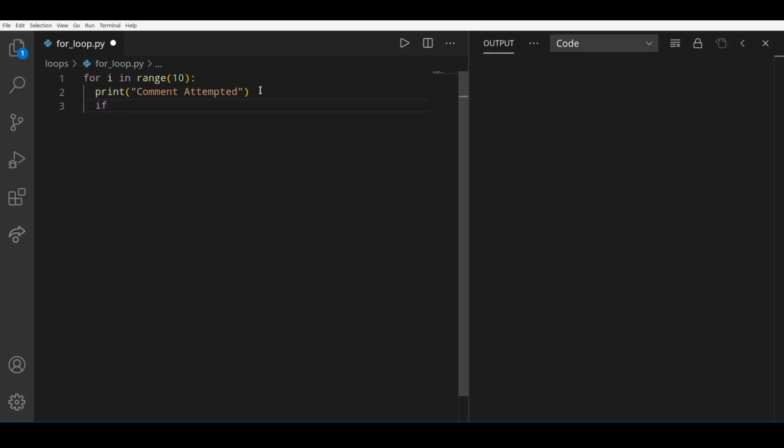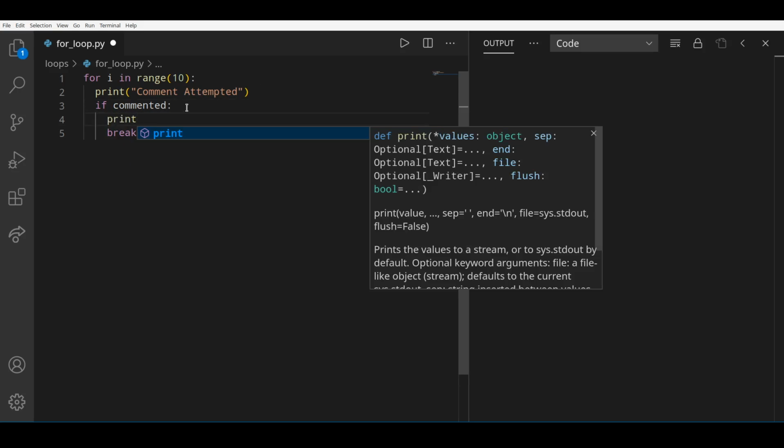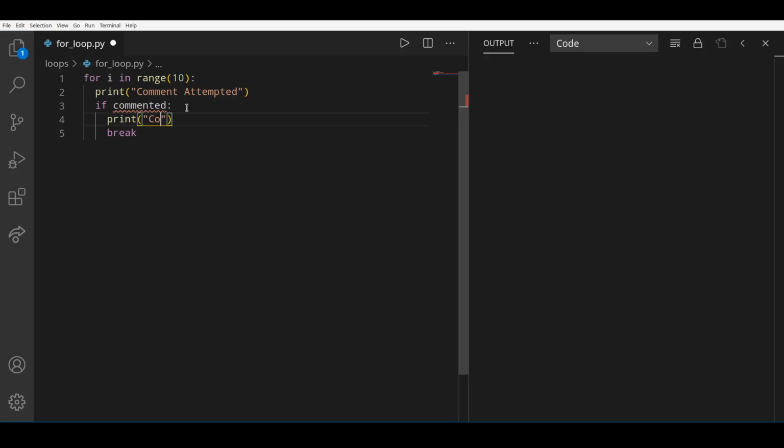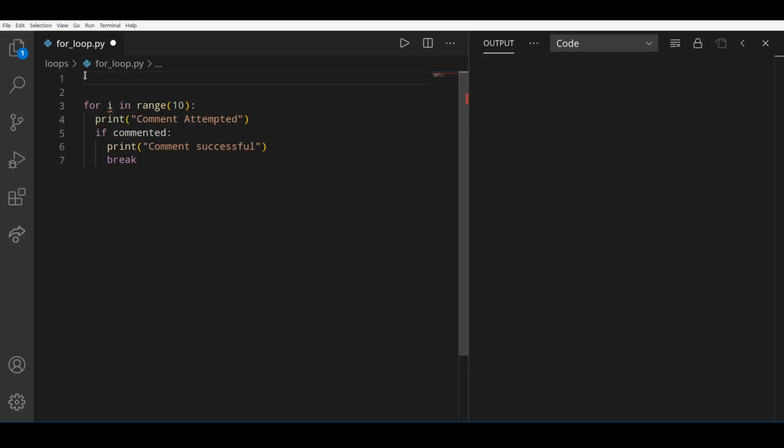Now if commented, then loop should be break. Let's write a statement that will prove to us that it enters this, that is comment successful. Okay, after this there is nothing named as commented, so we need to define a variable that is commented equals to true.